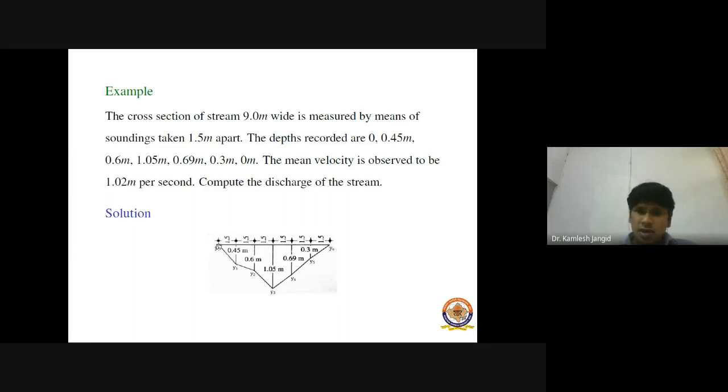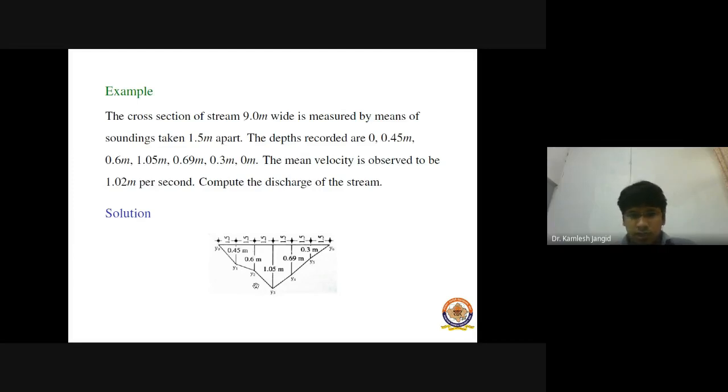This is our 0 meter depth and this is 0.45 meter depth, so we have joined them by a straight line. Similarly, in the second subinterval, 0.45 meter is joined by a straight line to 0.6 meter, and so on. So now we get different trapeziums here, all right?